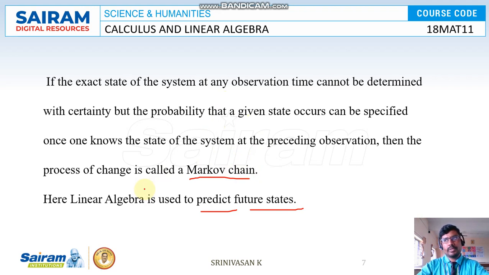So when rain will come, when it will go, and when it is cloudy, when it is sunny, everything is based on the Markov chain process. That Markov chain is linear algebra. So by using linear algebra, we can easily predict the future states.